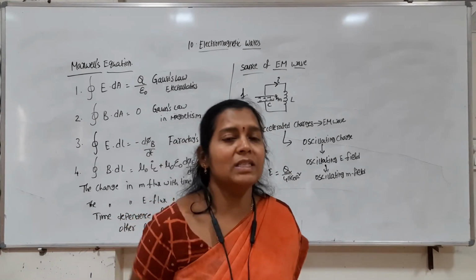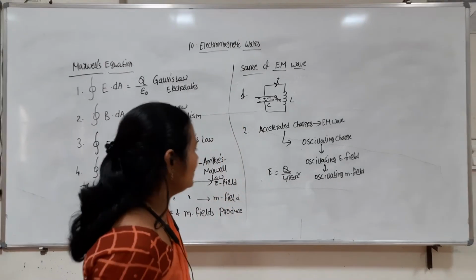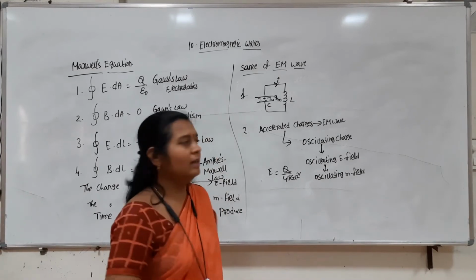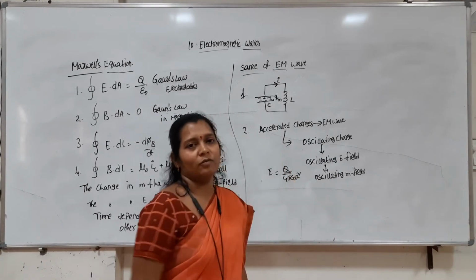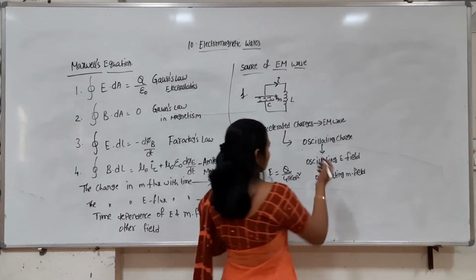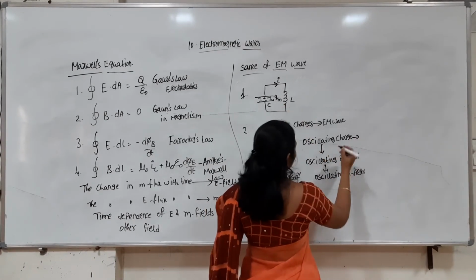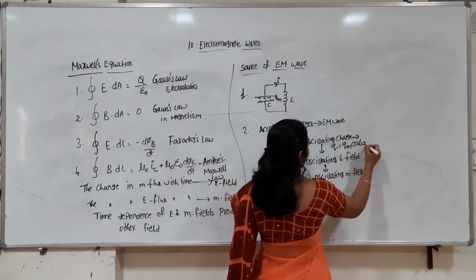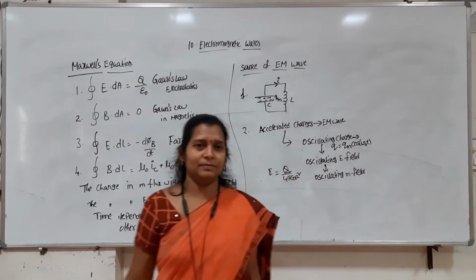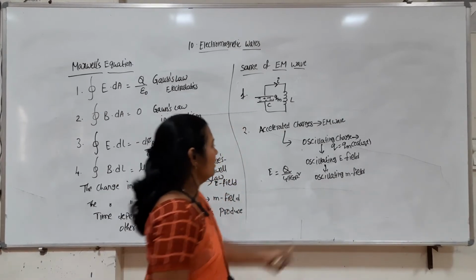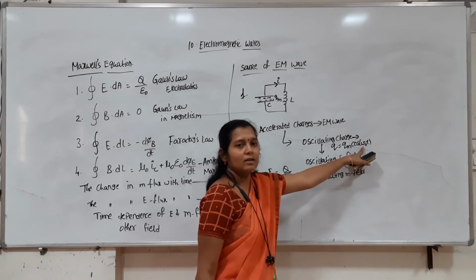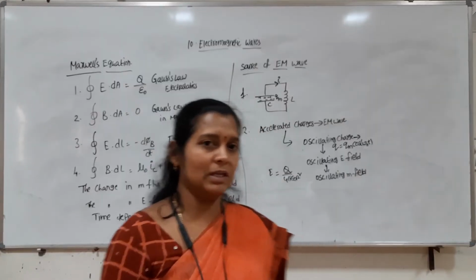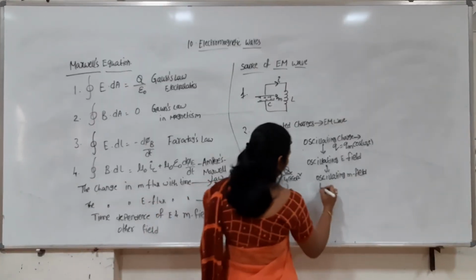So what is the frequency of this EM wave? The frequency of the EM wave is nothing but the frequency with which the charge is oscillating. Suppose in the LC oscillations we said the charge is equal to Qm cos omega naught t. In the same way, if the charge is oscillating with this natural frequency, the electromagnetic wave generated by it is also oscillating with the same frequency omega naught.